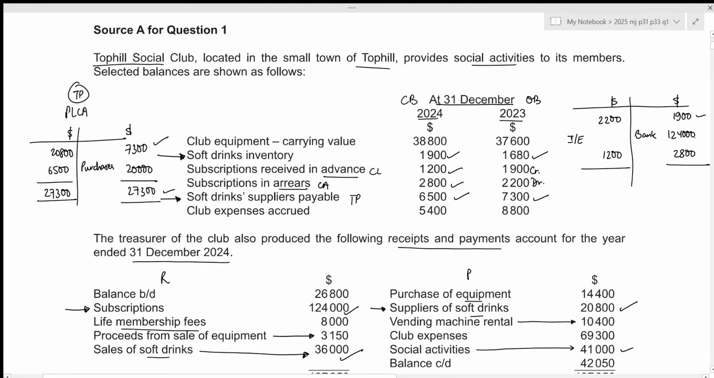Now we need the total from our credit side. That will be 1900 plus 124,000 plus 2800, which results in the value of 128,700. Now the amount to be recorded within our income and expenditure account will be 128,700 minus 1200 minus 2200, which results in the value of 125,300. This is our subscriptions for the year. Let's write it down.